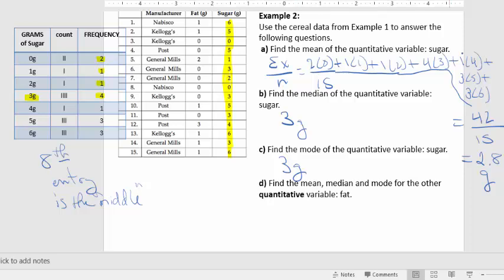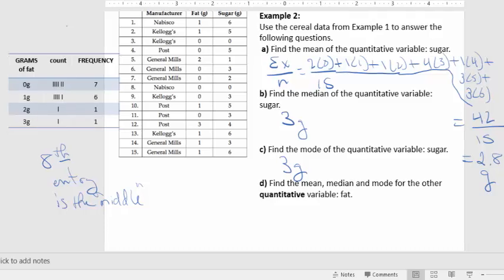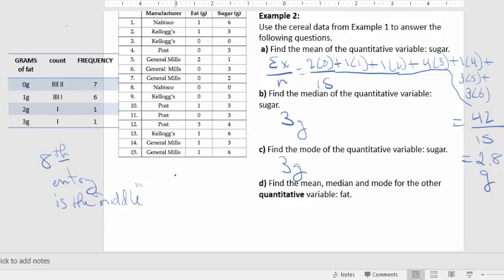All right. And then they want me to do the same thing with fat. So that would be my frequency table for fat. And with fat, it's going to be a little bit easier because there's only 4 different values, 0 through 3. So finding the mean, median, well, especially the mean will be a lot easier in this case.